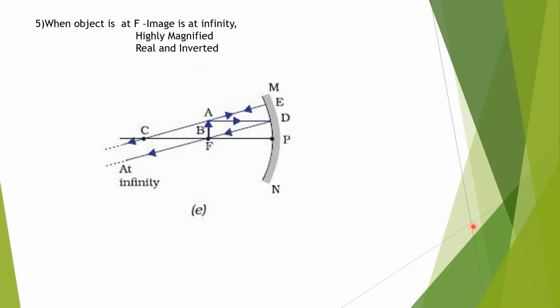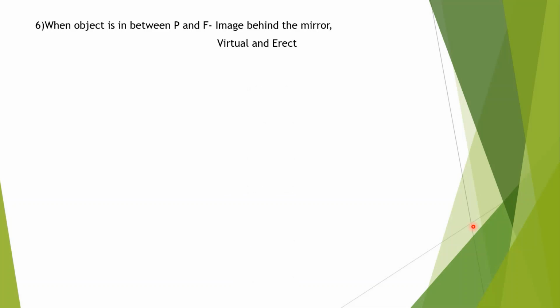It is highly magnified, real and inverted. Next one is when the object is in between the pole and focus, the image will be formed behind the mirror.